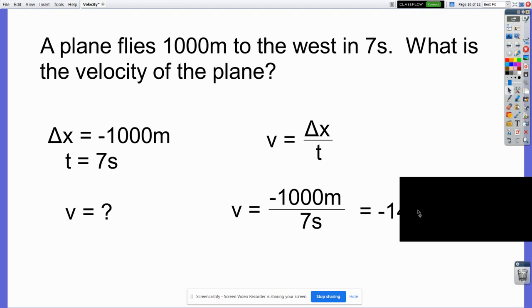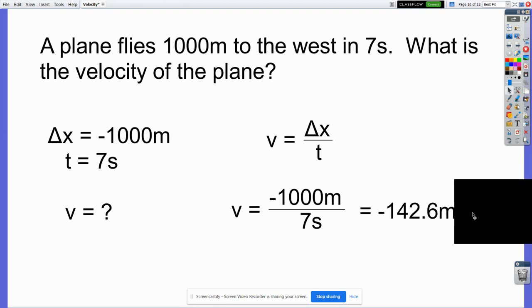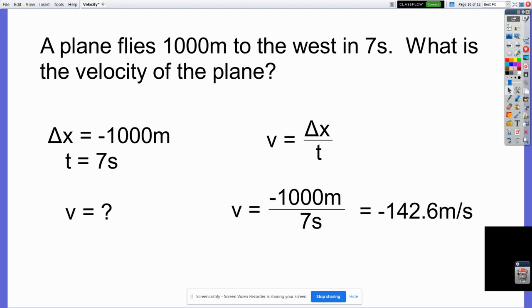Negative 1,000 divided by 7 is negative 142.6 meters over seconds for my unit. And again, I leave that negative sign on it because that negative sign is the direction that my velocity needs. Again, I could have written 142.6 meters per second west, but the negative sign means west. Again, pretty simple stuff at this point.